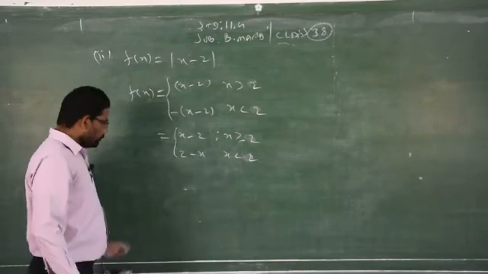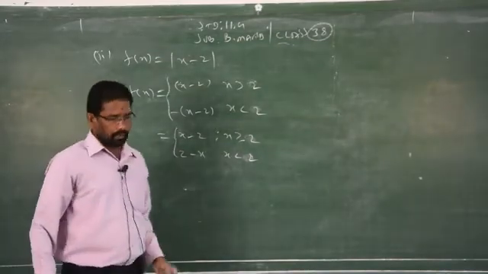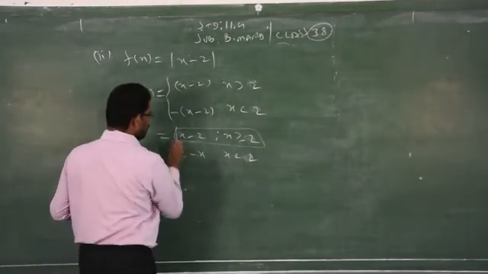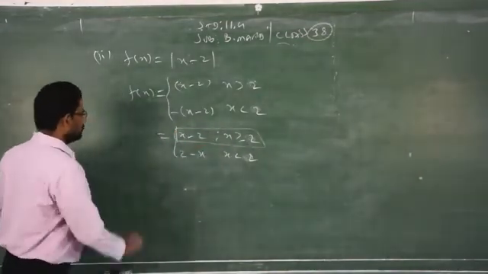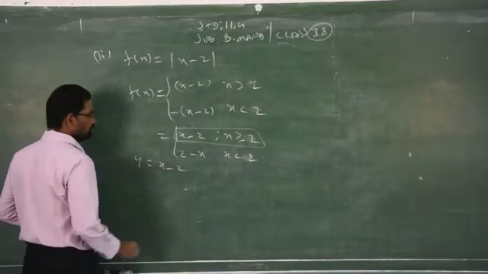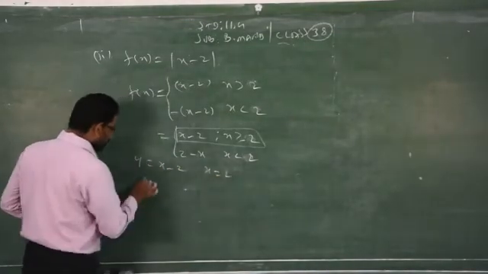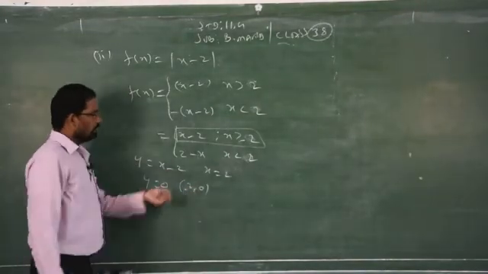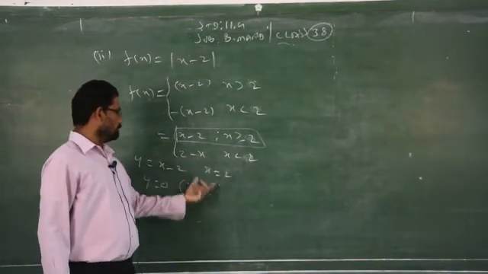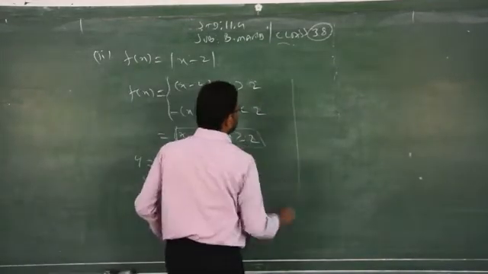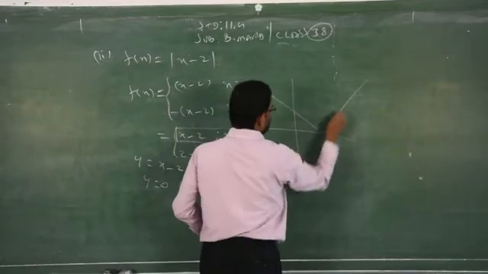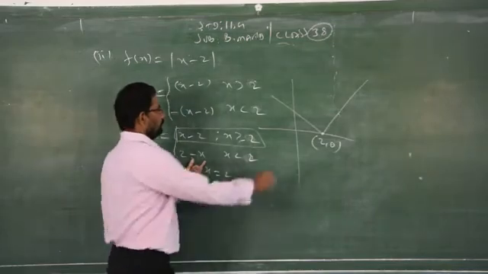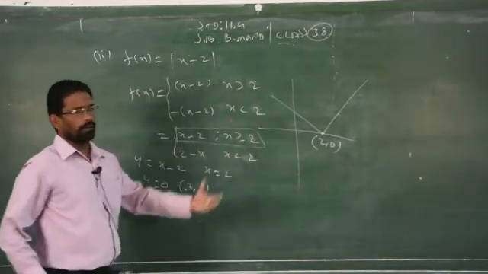Clear? So now you have to replace x and draw a separate diagram for this one. You take points, whatever they are. You take y is equal to x minus 2. If you replace x is equal to 2, what will come? y is equal to 0. Then 2 comma 0. Similarly, you will get the same answer when you replace x by 2 in the other equation. So in the graph, surely the modulus will meet at 2 comma 0. I am drawing only the shape of the diagram.